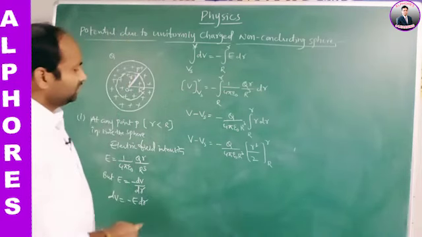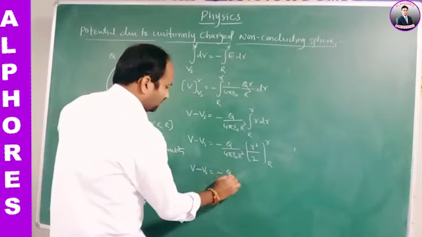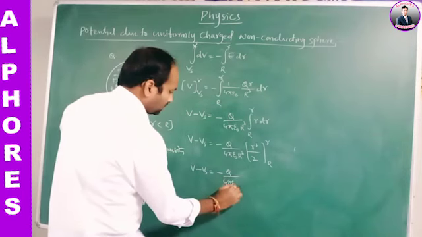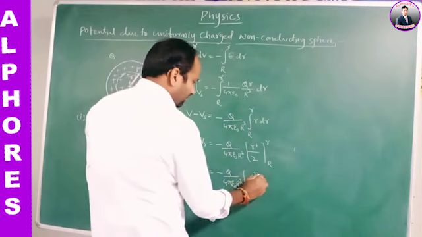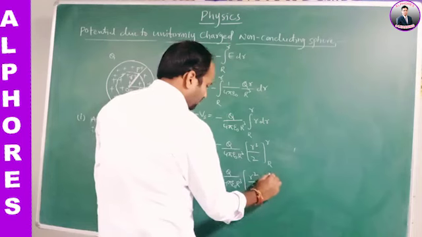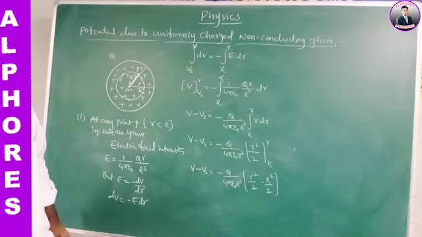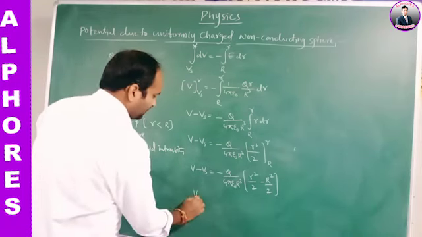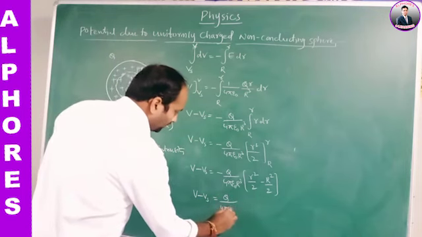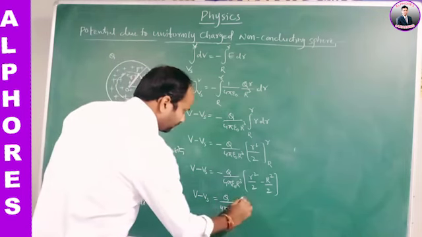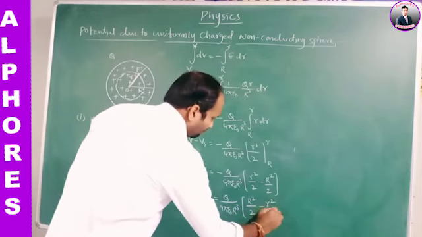So V minus Vs is equal to minus of Q by 4 pi epsilon naught R cube, upper limit r square by 2 minus capital R square by 2, which can be written as V minus Vs is equal to Q by 4 pi epsilon naught R cube, capital R square by 2 minus small r square by 2.